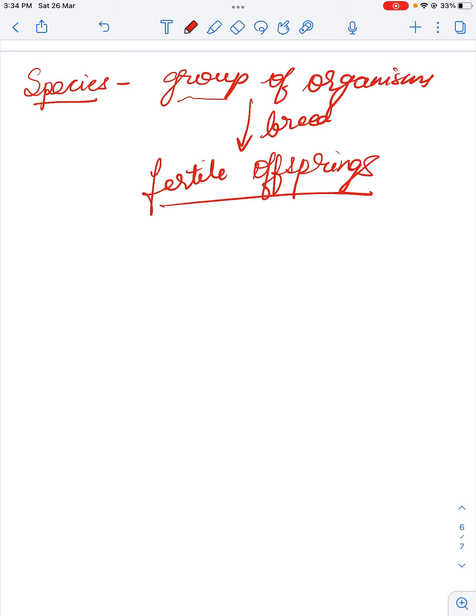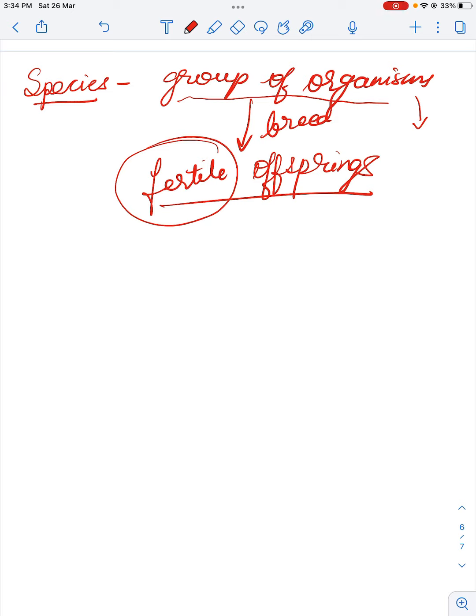See, we are all a group of organisms, right? Though we may look slightly different from each other, we all belong to the same species, because as human beings we can interbreed with other human beings, and the offspring or the babies that are produced are obviously fertile. That means when these babies grow up to be adults, they can again reproduce. So I hope you have understood the meaning of species.